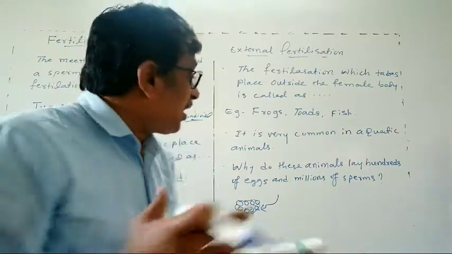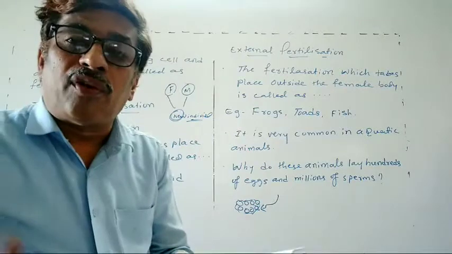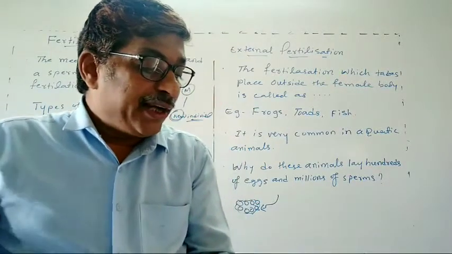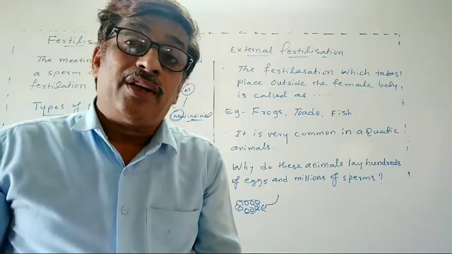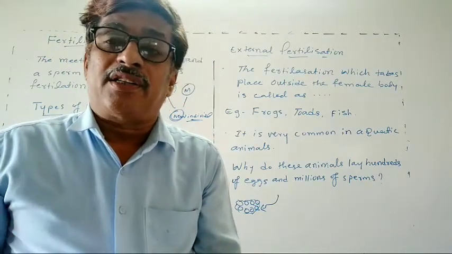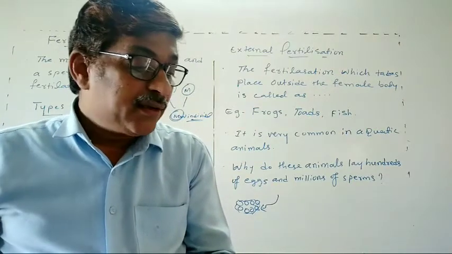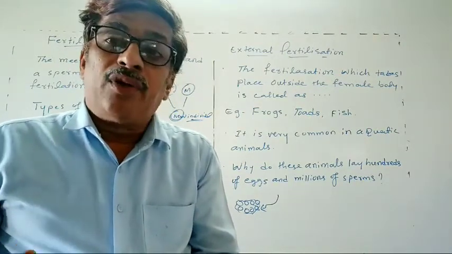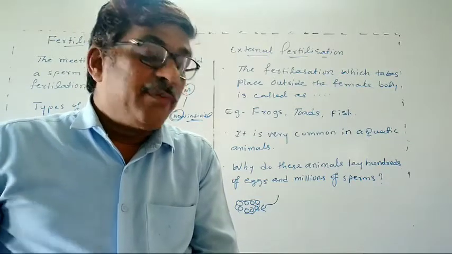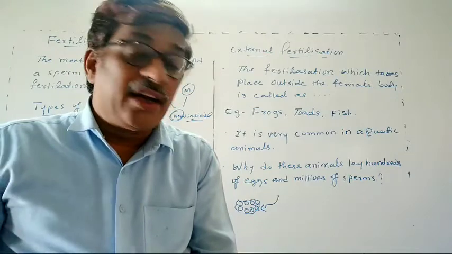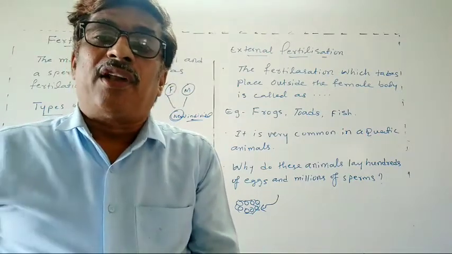See, so many eggs are laid, but not all the eggs are fertilized and develop into new individuals. But you know that in the human body only one egg is enough. But here hundreds of eggs are released, even though their generation will be less. See, look here now. Though these animals lay hundreds of eggs and release millions of sperms, all the eggs do not get fertilized.